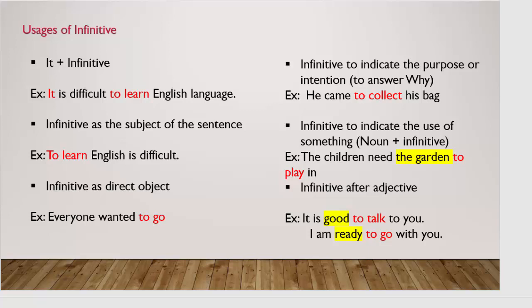So, in the second example, which is "To learn English is difficult," the infinitive has taken the place of the subject of the sentence because it has come at the beginning of the sentence. To learn English is difficult. The infinitive can also take the position of the object in a sentence, like in the example below. Everyone wanted to go. In this sentence, the infinitive "to go" has come after the verb, and it is the direct object of the verb.